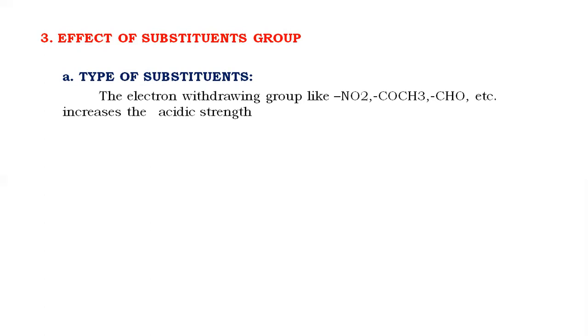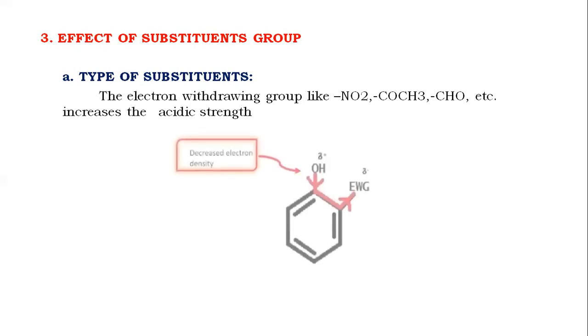The electron withdrawing groups always increase the acidic strength of phenol. Electron withdrawing groups like nitro group, acetyl group, aldehyde group, and carboxylic group all increase the acidic strength when added to the same benzene ring of phenol.